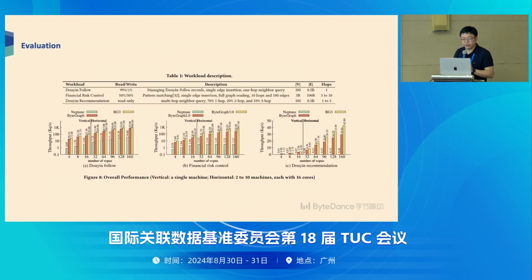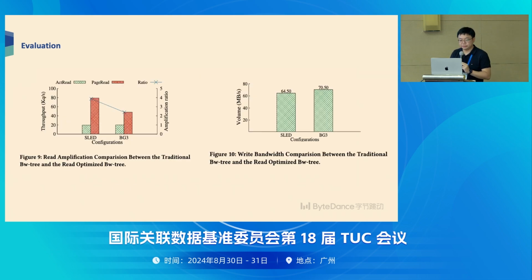Here's the evaluation. We compare our BG2 and BG3, as well as another graph database, on three industry workloads: Douyin follow, financial risk control, and Douyin recommendation. The experiment shows that BG3 consistently outperforms the other graph databases in Douyin's applications.